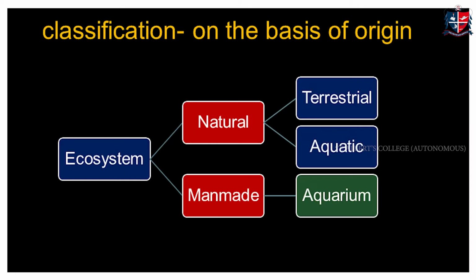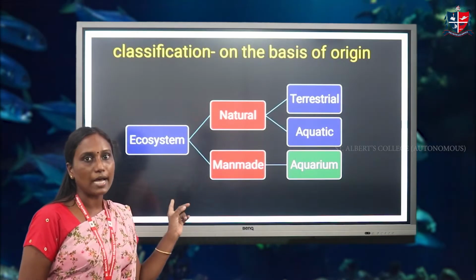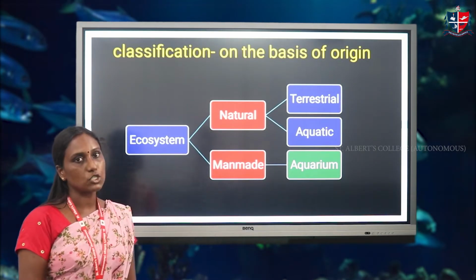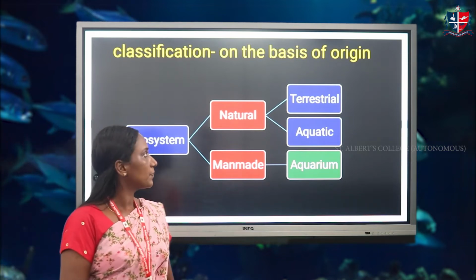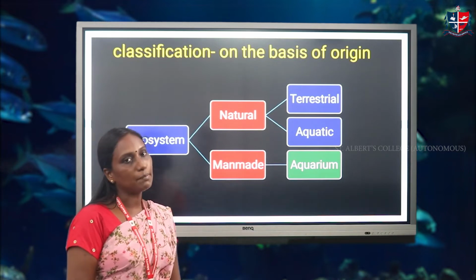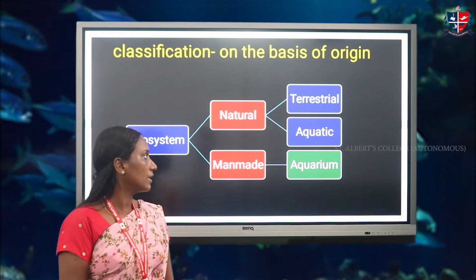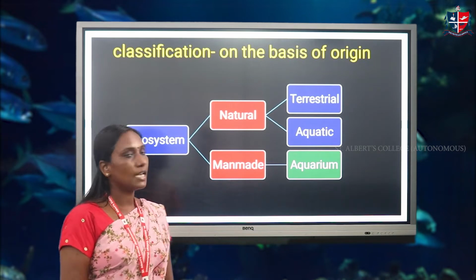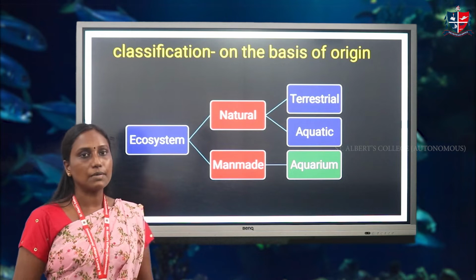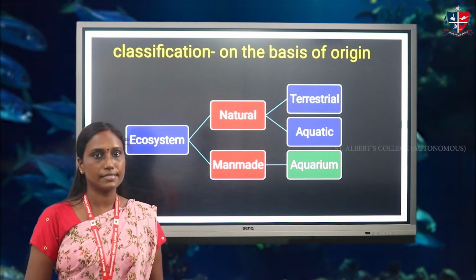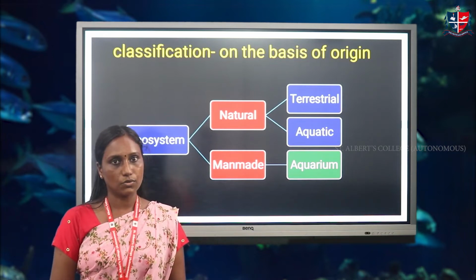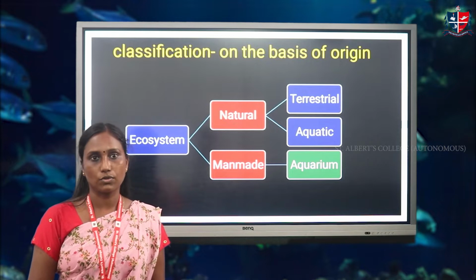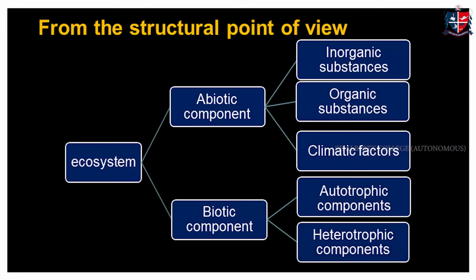There is a classification on the basis of origin. Ecosystems can be classified into natural and man-made ecosystems on the basis of origin, in which the natural ecosystem is classified as terrestrial and aquatic, and the man-made ecosystem is classified as aquarium. In terrestrial ecosystems, for example, there are grassland, desert, forest, etc. In aquatic ecosystems, marine ecosystem, river ecosystem, pond ecosystem, etc. are considered as examples.